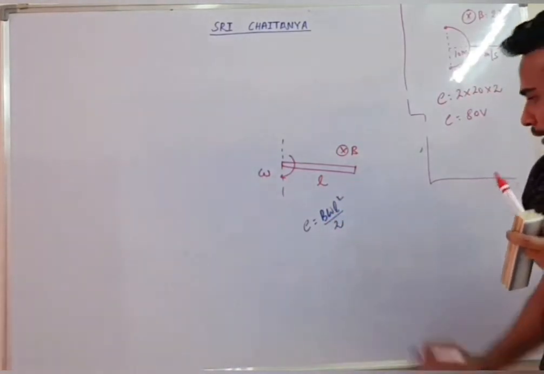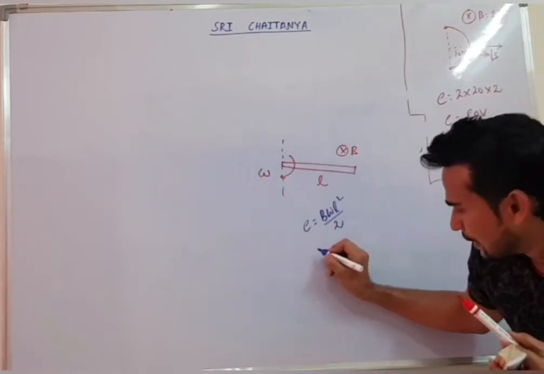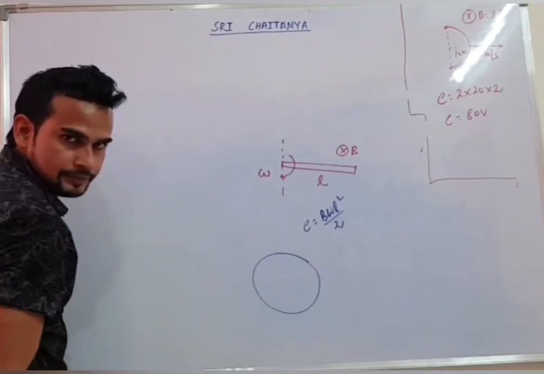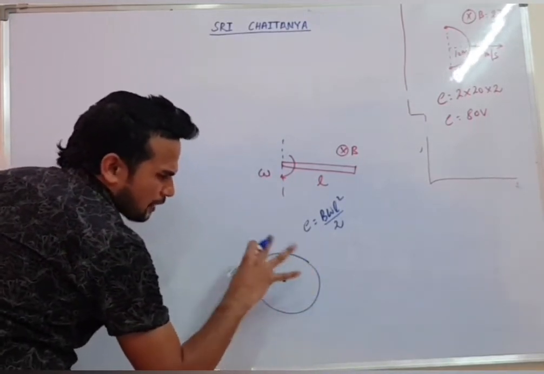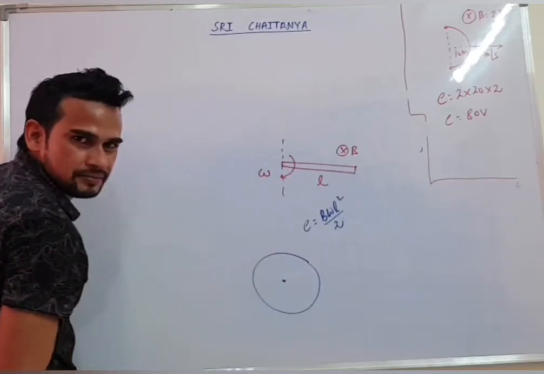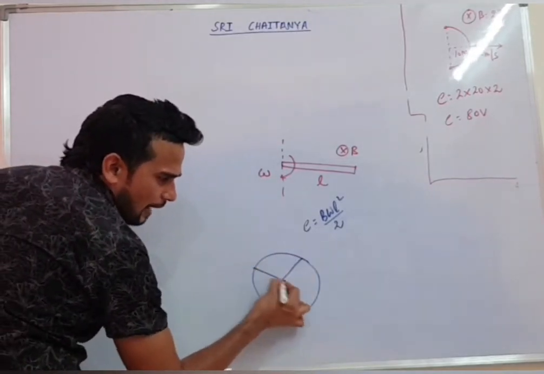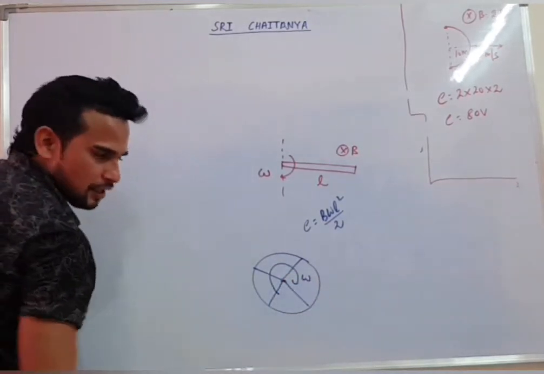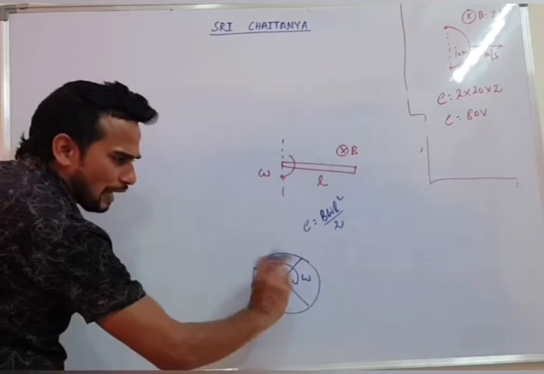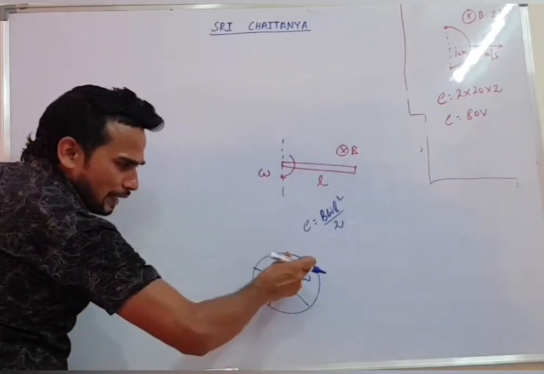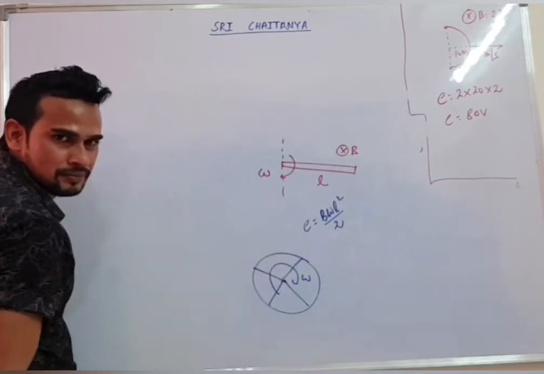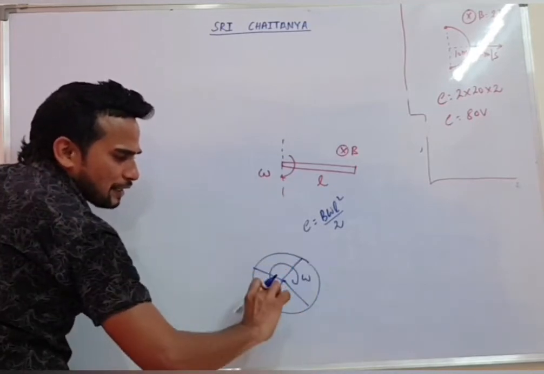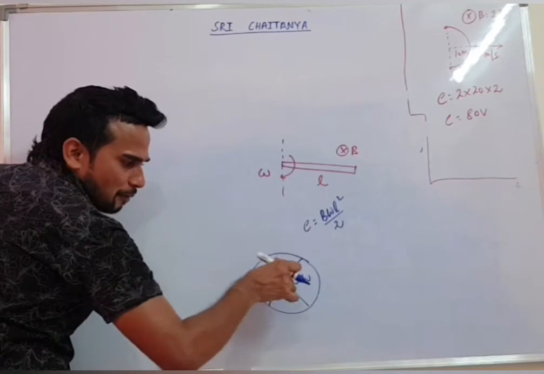So this is how the question is asked. For example, the same thing is asked. They will say, if I have a disc, for example let's take one ring here, like a wheel. This wheel will have many spokes. If you rotate this with angular velocity omega, each spoke will behave as a wire. Each spoke will cut the magnetic field lines, so each spoke will behave as a battery. The question is asked: find the net EMF. And if you see, all these batteries will be connected in parallel.